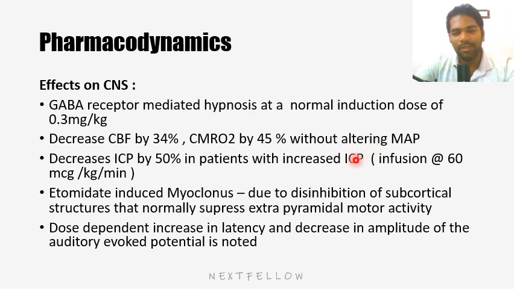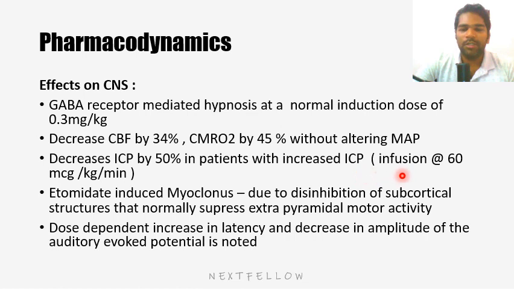In the beginning slide itself we saw it is very cardiostable, so it does not cause a fall in systemic vascular resistance, heart rate or BP. So etomidate acts without altering the MAP, but propofol will reduce the BP. That is the difference. Propofol also reduces cerebral blood flow and CMRO2, but it will also reduce the MAP. Etomidate decreases the intracranial pressure by 50% in patients with increased ICP. In normal patients, the ICP does not alter, but in patients with increased intracranial pressure, it will.